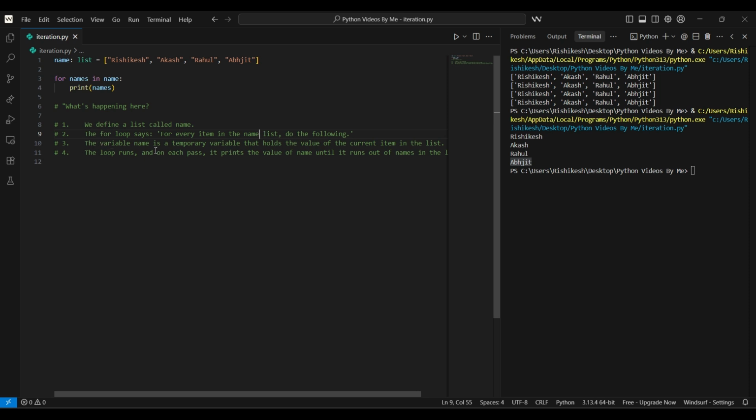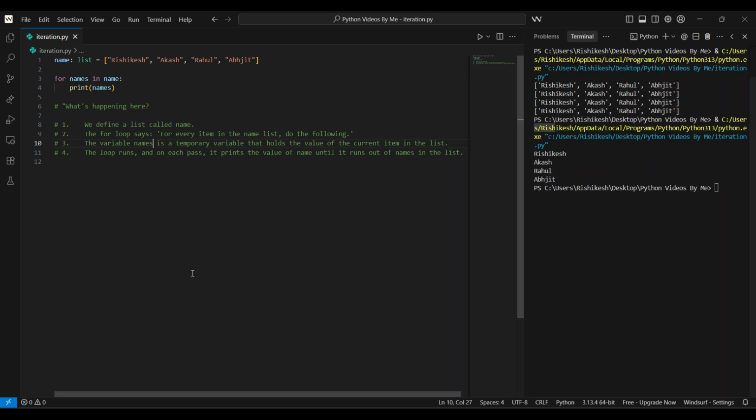Third, the variable names is a temporary variable that holds the value of the current item in the list. And the last one is the loop runs, and on each pass it prints the value of names until it runs out of names in the list.